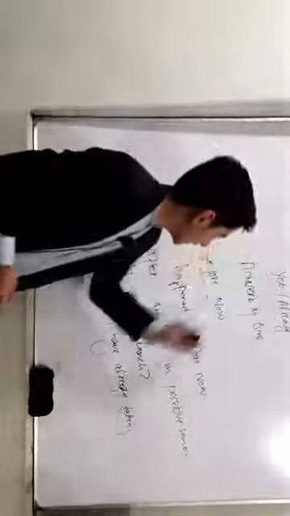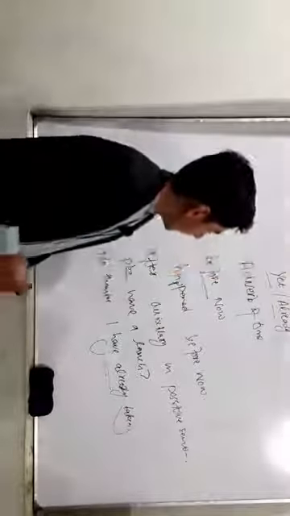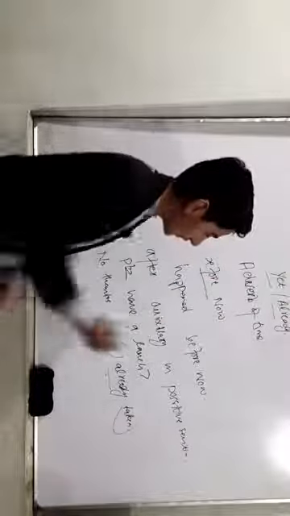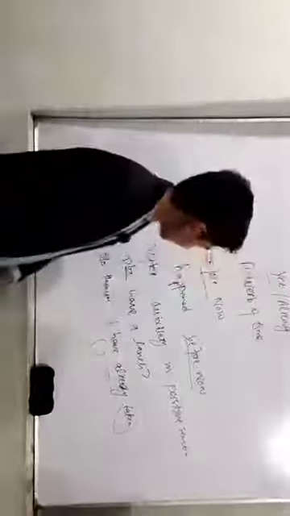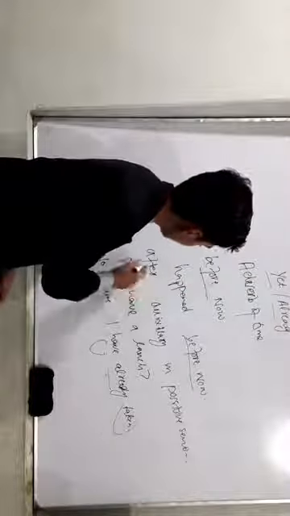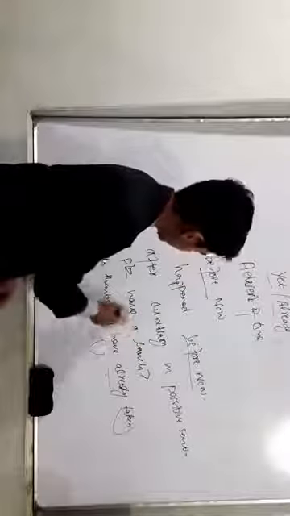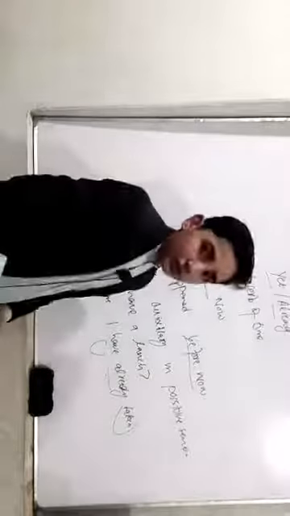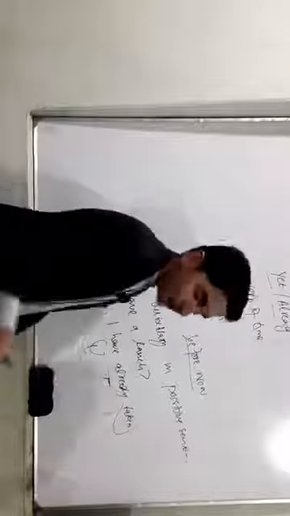Already is a verb of time, yet is also a verb of time. And already is used to show an action that has happened before now. It's showing an action which is done before now. And we use already after auxiliary and in positive sentences. For example, please have a lunch. No thanks, I have already taken. So here we use already after auxiliary, and it means that before now he has taken lunch.